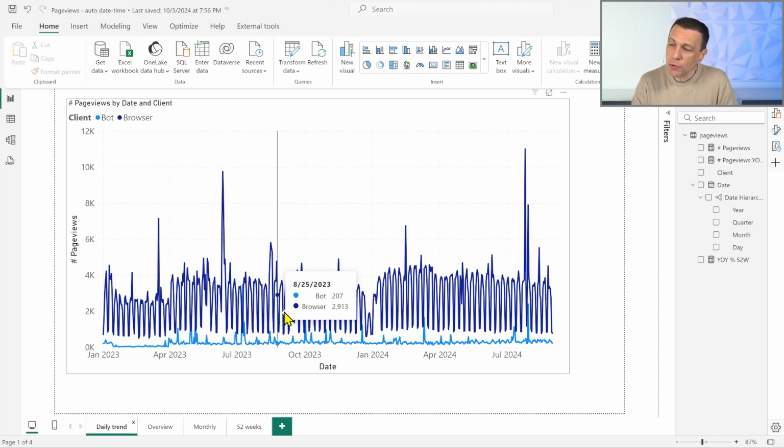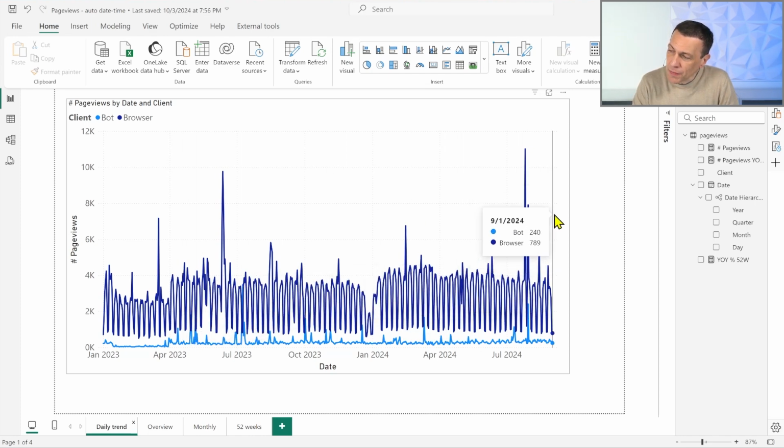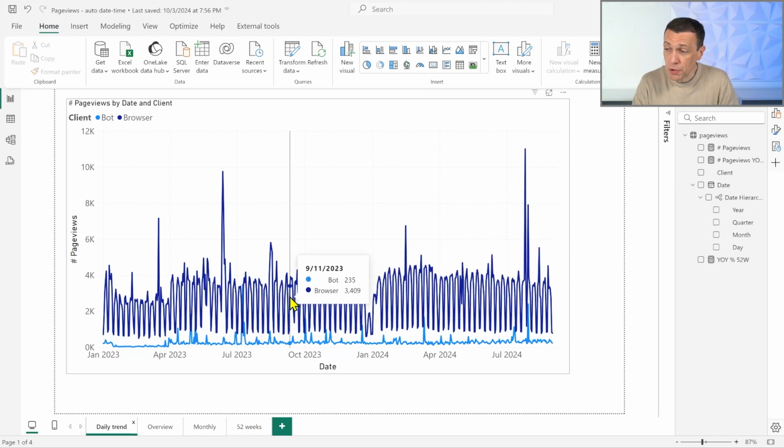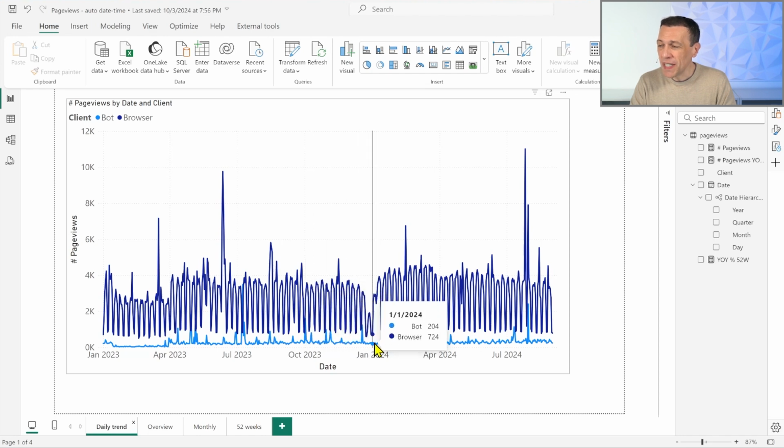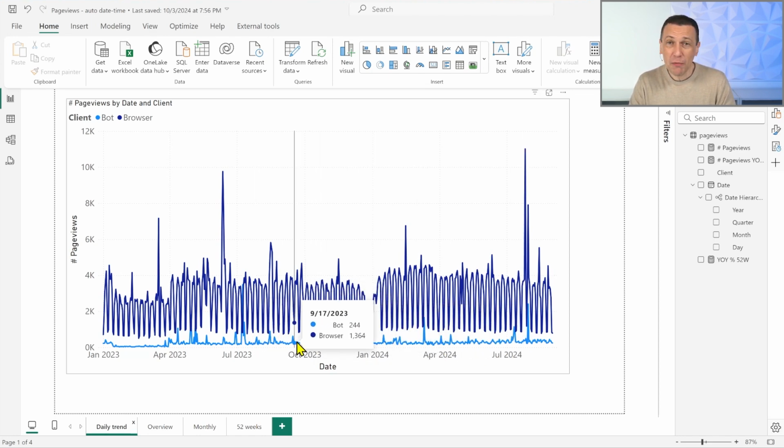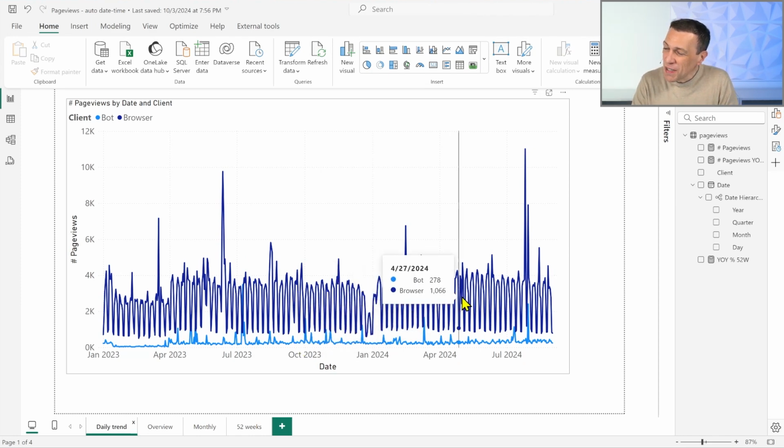You also see that there are two lines. One is the dark blue, that is the number of actual users that are visiting the website, and there is another number that is an isolation of the number of page views generated by bots. A bot is a robot that is actually visiting the website, and you see that the trend here is not clearly defined by the weekends. You know what? Bots don't have weekends, they work every day. So this is what we see in this website.